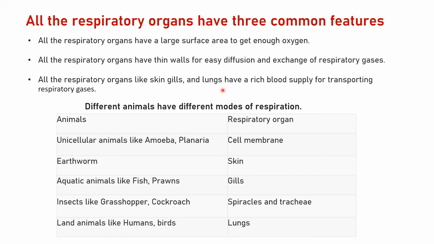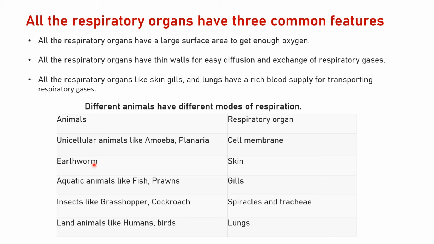Okay, so let's see the different modes of respiration in different animals, right? Here are the names of animals. This is also a very important table. In unicellular animals like amoeba, respiration takes place through the cell membrane. They have a very thin cell membrane, but they are unicellular, so respiration can take place through the cell membrane, and this process is sufficient for these animals for their survival, right?